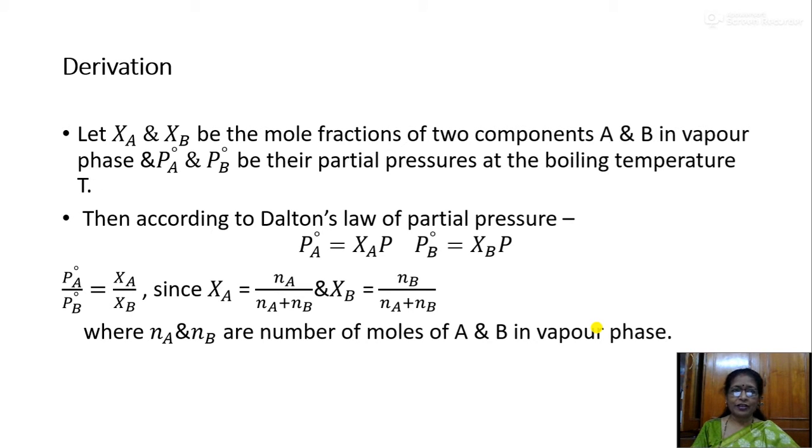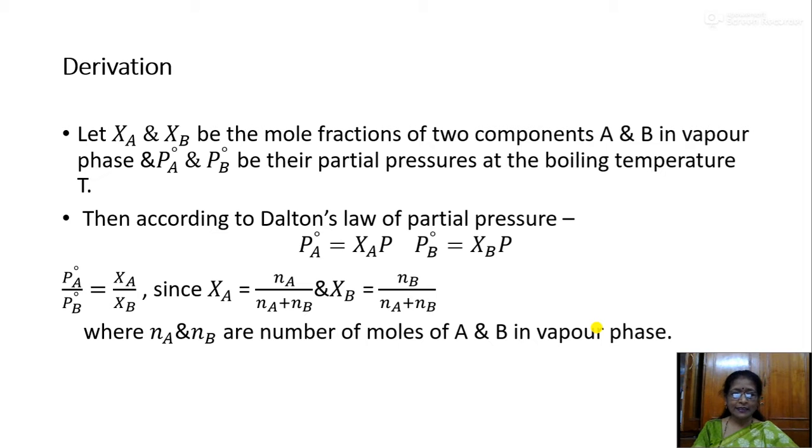Now, the derivation. Let XA and XB be the mole fractions of the two components A and B. In the vapor phase, let PA0 and PB0 be their partial pressures at the boiling temperature T. Then, according to Dalton's law of partial pressure, PA0 in the vapor state is equal to XA into P, and PB0 is equal to XB into P.